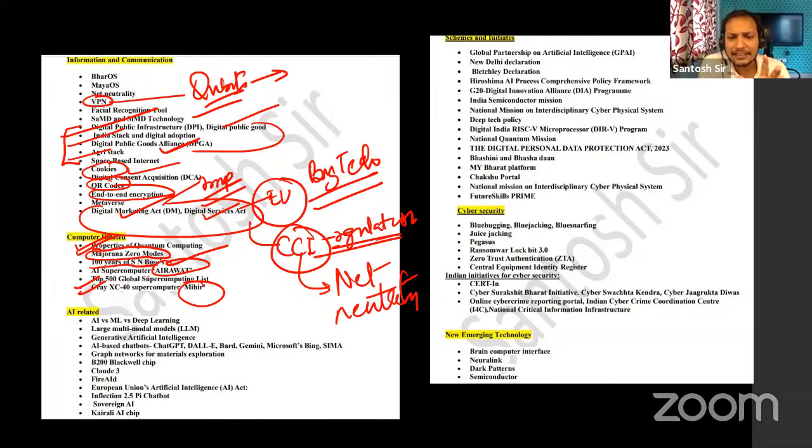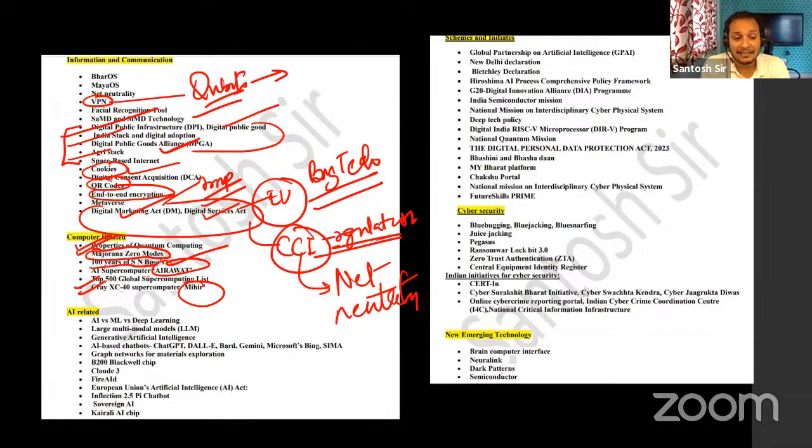Coming to the next big thing, which will be the focus of question setters this year, is artificial intelligence. Guys, there is a huge development now in artificial intelligence. I don't think any question setter can ignore this. In his right frame of mind, no question setter will ignore AI-related things. Definitely, he has to give questions on AI-related things.